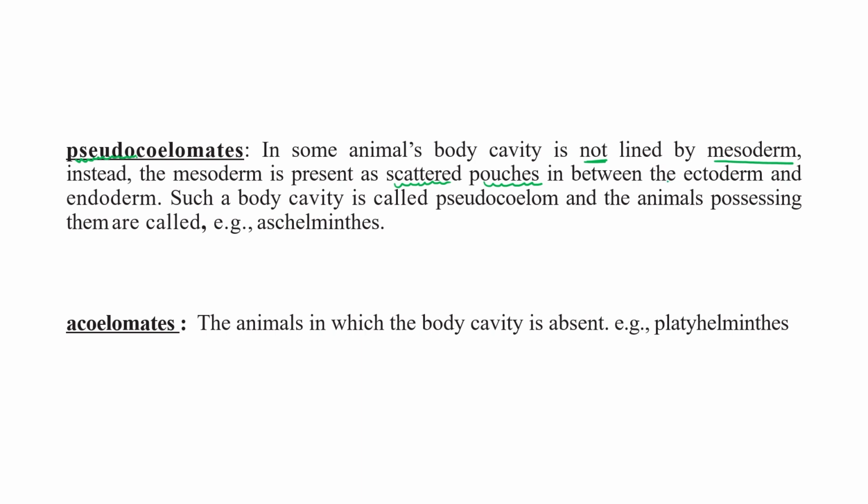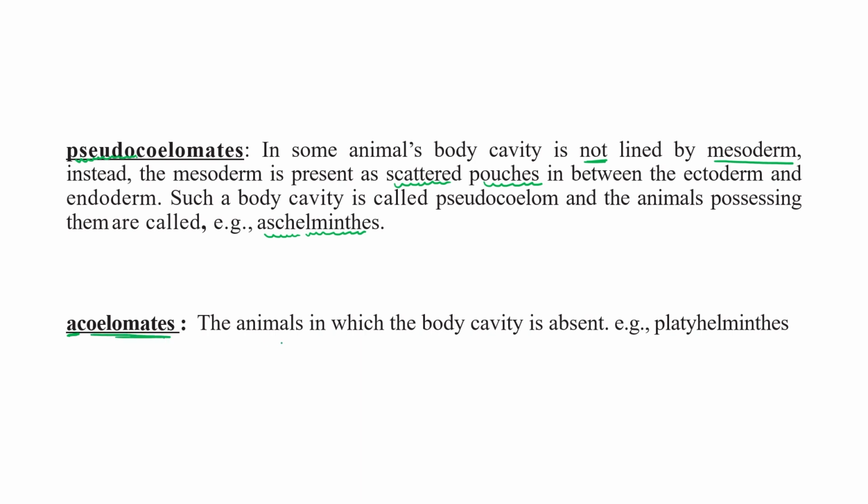Such a body cavity is called pseudocoelom, and the animals that possess it are known as pseudocoelomic animals. Aschelminthes are the good example for this. Aschelminthes contain pseudocoelom.